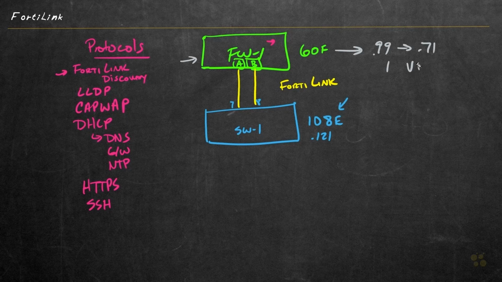And by default, the firewall is going to have one virtual domain. And if the firewall was in multi-VDOM mode, we could set up this FortiLink from any of our VDOMs, but they do need to be in NAT mode. So by default, we're going to have our one VDOM. It's by default in NAT mode, so that's already set up.